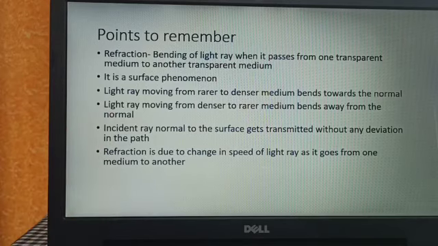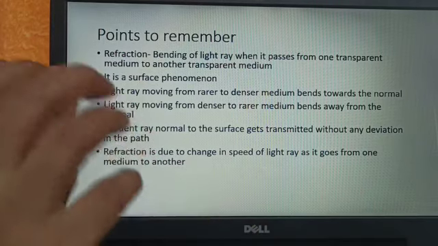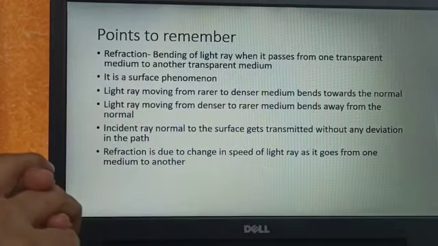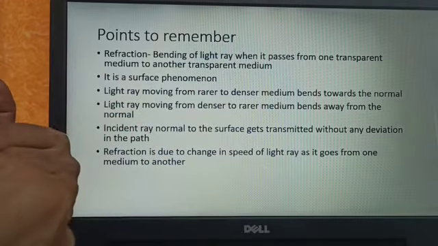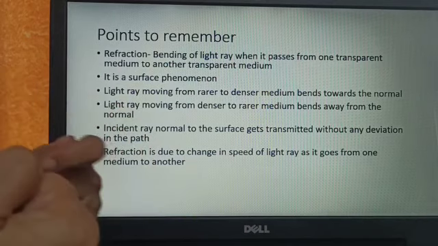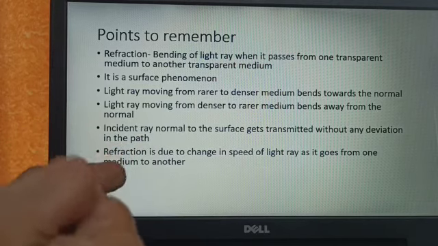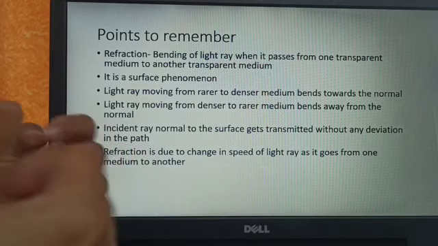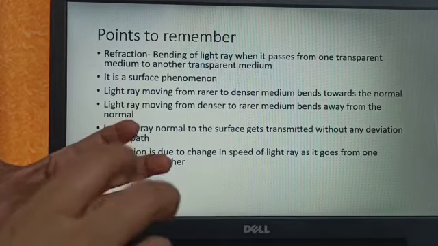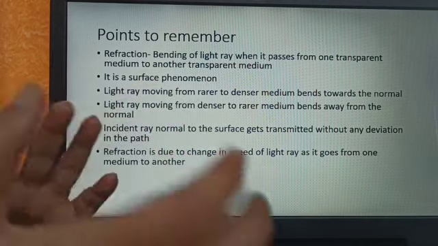To remember that it actually changes in speed, I'll tell you an example. Suppose you are on a beach and you're going to run into the water, that is the ocean. Okay? When you run on the beach, you'll find it very easy and you'll run fast. But once you enter the water, you find it harder to move and your speed slows down. Just like that, light ray also finds different speeds in different media.